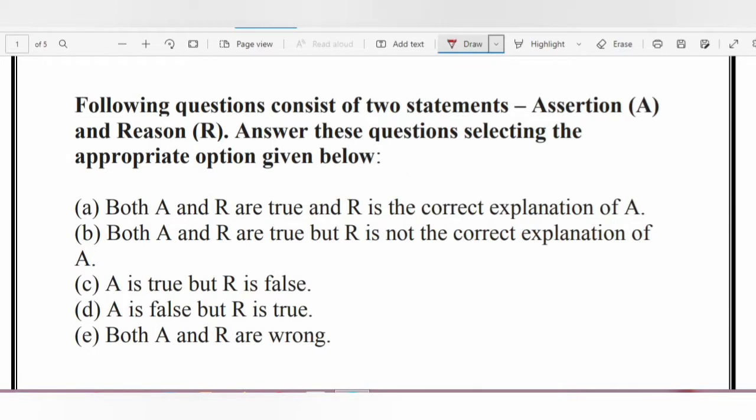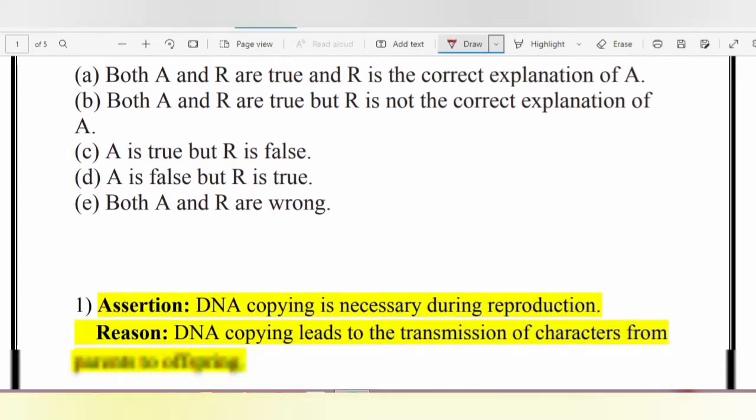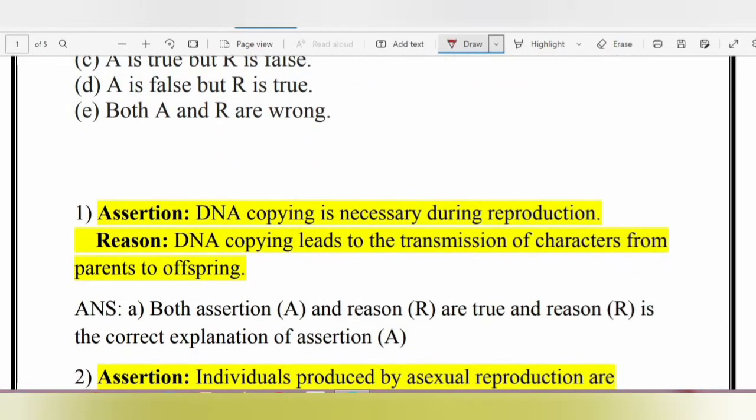So there are 2 statements, one is assertion and one is a reason, and we need to choose among these options. The first option is both assertion and reason are true and reason is the correct explanation of A. If both assertion and reason are true but reason is not the correct explanation of A, assertion is true but reason is false, assertion is false but reason is true, and both assertion and reason are wrong. Okay. So these are the options that we have.